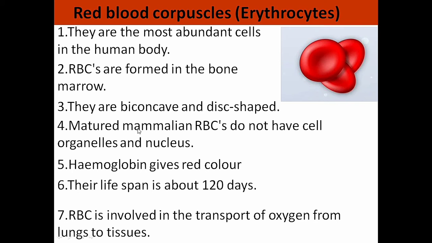Mammalian RBCs do not have organelles and nucleus. RBCs are formed in the bone marrow. They are the most abundant cells in the human body.